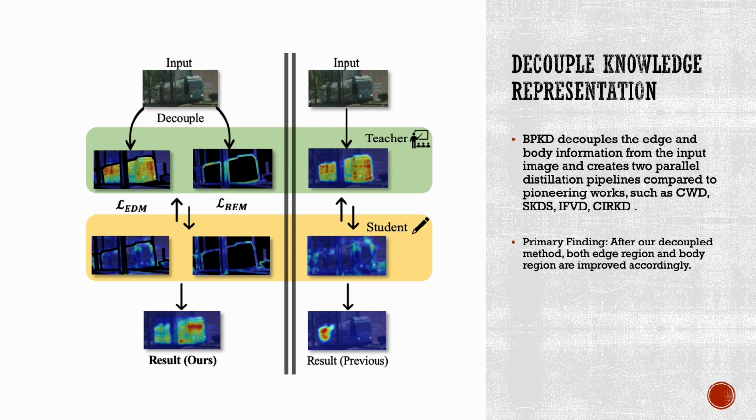This method represents a departure from previous works in knowledge distillation and semantic segmentation, which predominantly employ a holistic view transfer approach. In contrast, BPKD adopts a decoupled distillation strategy, resulting in markedly superior outcomes. Our primary finding indicates that, subsequent to the application of our decoupled method, there is a notable improvement in both the edge and body regions of the segmented images. This underscores the efficacy of BPKD in enhancing the overall performance of the segmentation process.